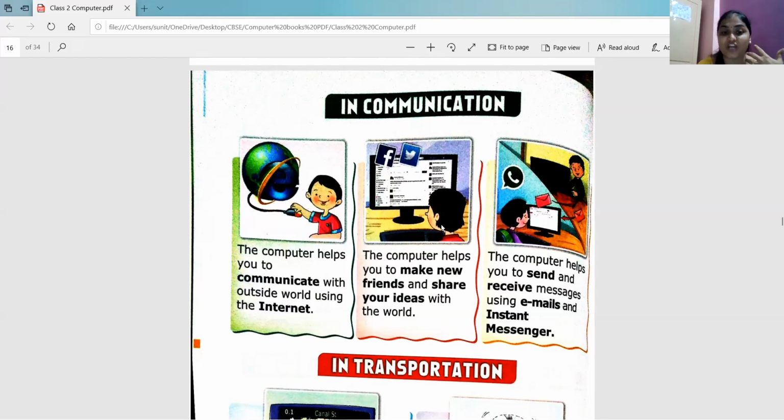This boy is sharing ideas, or sometimes maybe he's using ideas. Suppose I have given you a project, that you want to make this or you want to type this, right? So maybe you will Google, you will search for information and you will ask a friend, right? And you are going to take the idea and then use it in your project, right? So you're making new friends and sharing your ideas or taking someone's idea for your project, right?